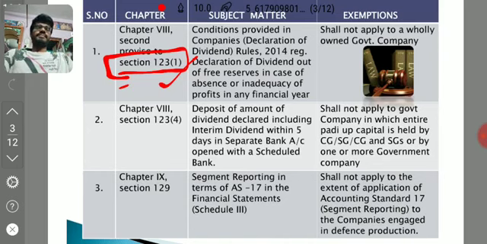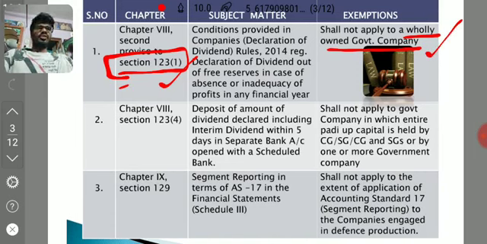But there is an exemption given not to a government company in general but to a wholly owned government company, meaning a government company in which the entire paid up share capital is owned by the government, that is SG or CG or a combination of SG and CG. You have to consider that.